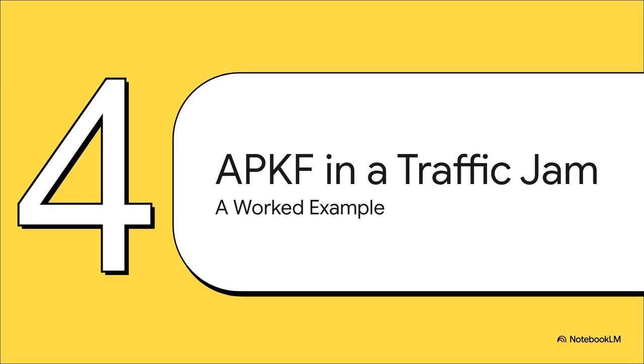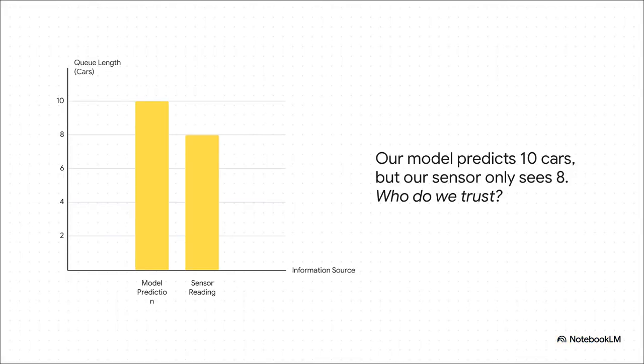Theory is great and all, but let's see how this thing actually performs when the rubber meets the road. We're going to drop the APKF right into the middle of a traffic jam. All right, here's the scenario. Our traffic model is predicting there should be about 10 cars waiting at the light. But our sensor out on the street, which we know can be a little flaky, is only counting 8. So who do you trust? The model or the measurement?